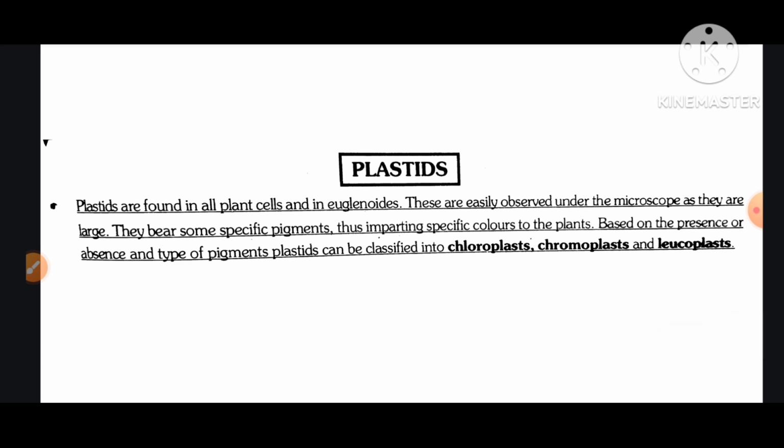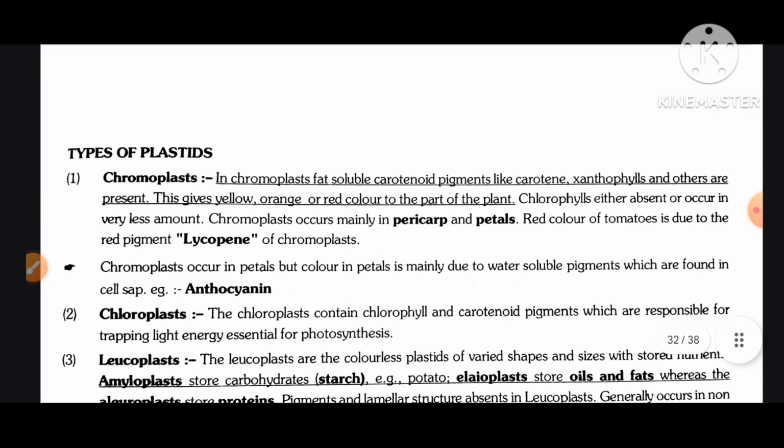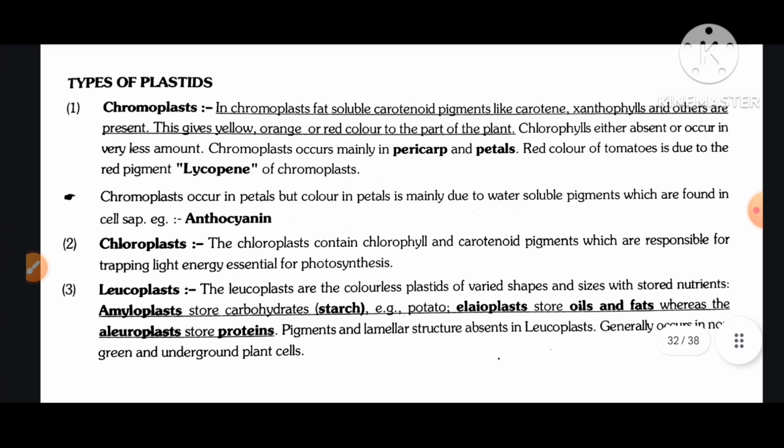Plastids. Plastids are found in all plant cells and in euglenoids. These are easily observed under the microscope as they are large. They bear some specific pigments, thus imparting specific colors to the plants. Based on the presence or absence and type of pigments, plastids can be classified into chloroplast, chromoplast, and leucoplast. Types of plastids.